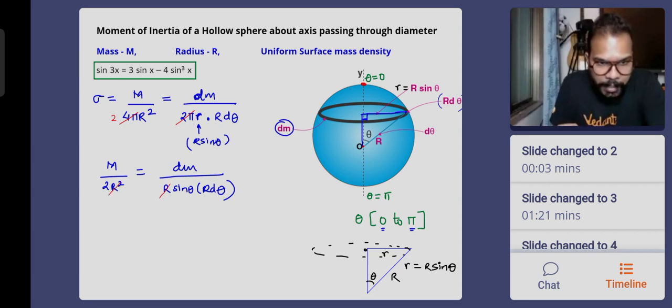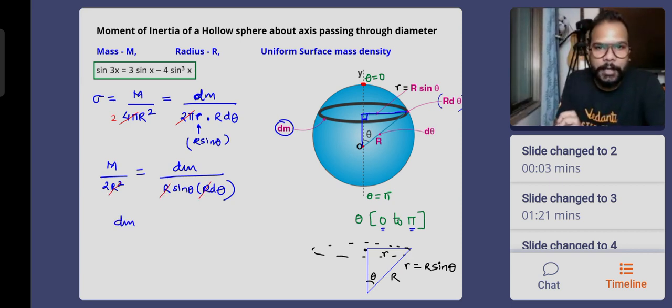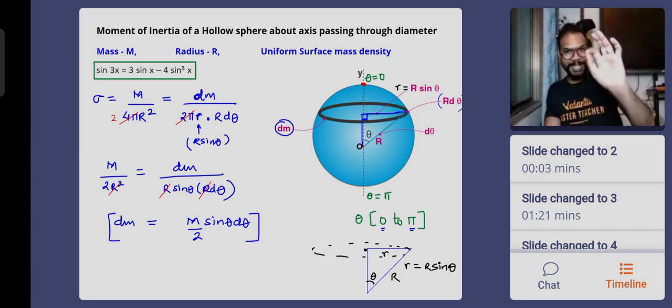See this, guys. This is R square, this is R into R. Both are cancelled. See how easily we got the expression, or how simple an expression we got for dm. It comes out to be M sine theta d theta divided by 2. This 2 is still there. It's not gone. This comes out to be the mass of the ring element, the biscuit.